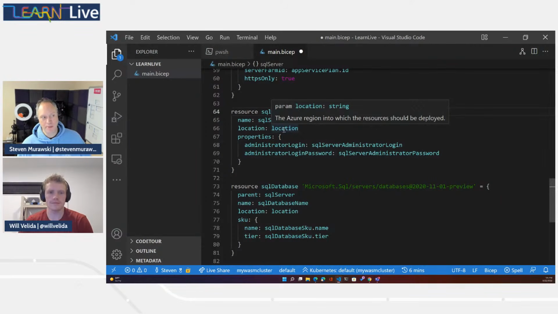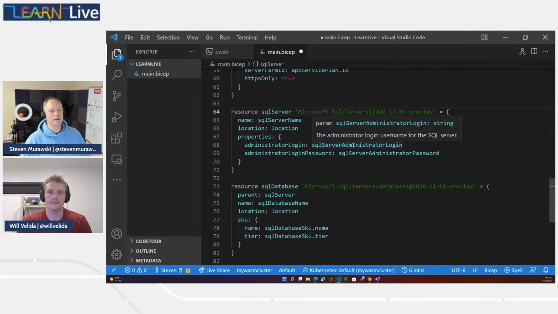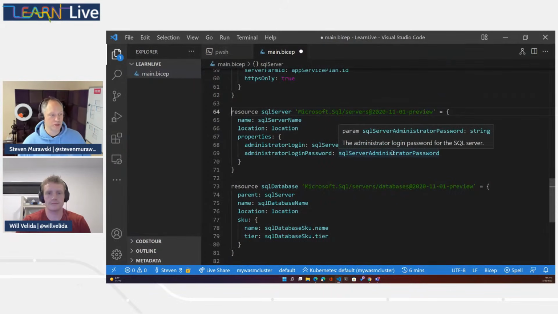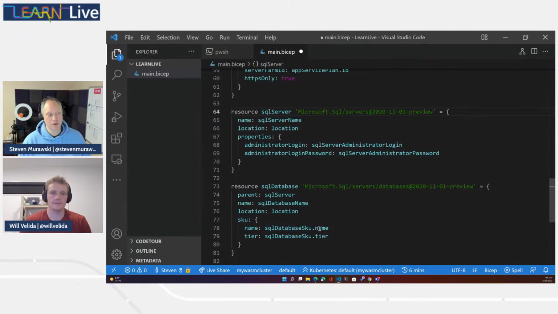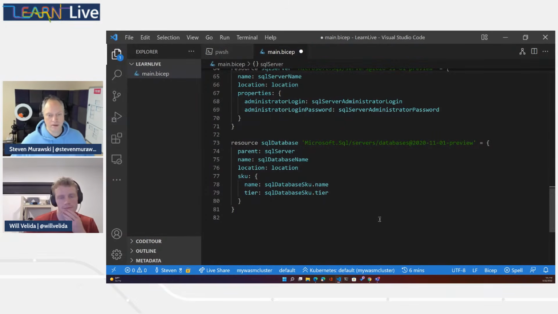We're using some of our parameters to specify the location. And then we have our secure values of SQL Administrator login and SQL Server Administrator password. We have our objects where we're using dot notation. So we're continuing to build on the patterns that we learned in the first one, as well as adding in those secure values.